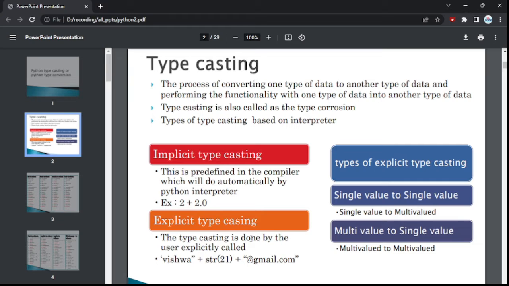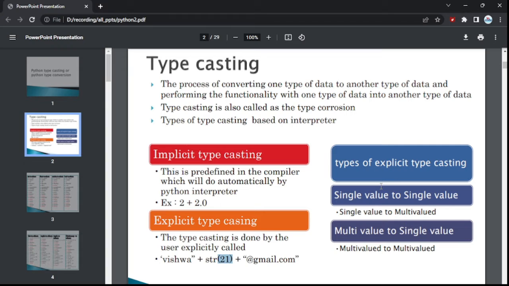Explicit means the typecasting is done by the user explicitly, which means the user does the conversion. How does he do the conversion? Let's see the example. This is a string, and this is also a string. I want to add this 2 and 1 to my mail. How can I add this? First I will convert 2 and 1 to string, then I will add them with the help of the plus operator. This is nothing but explicit typecasting.